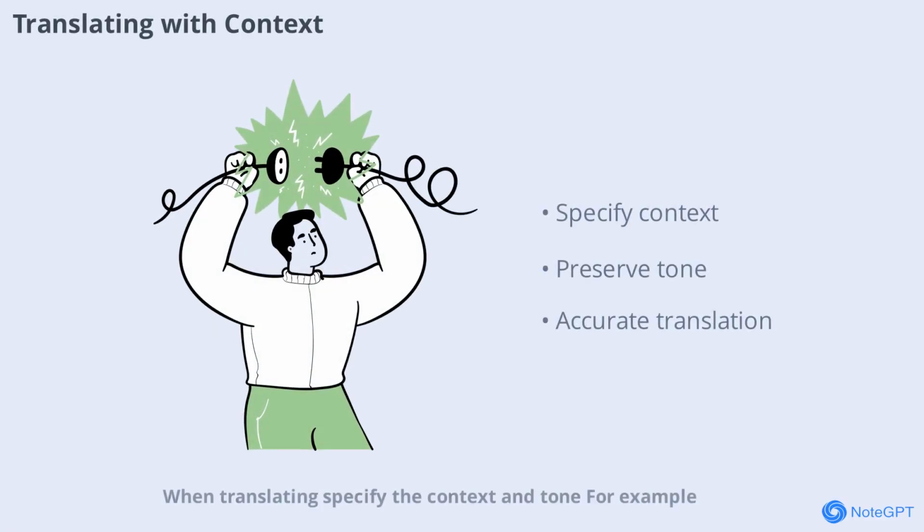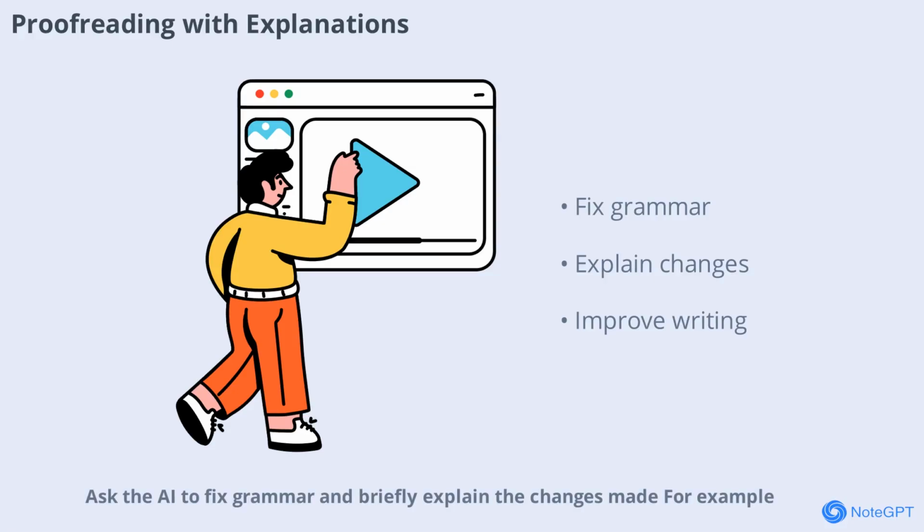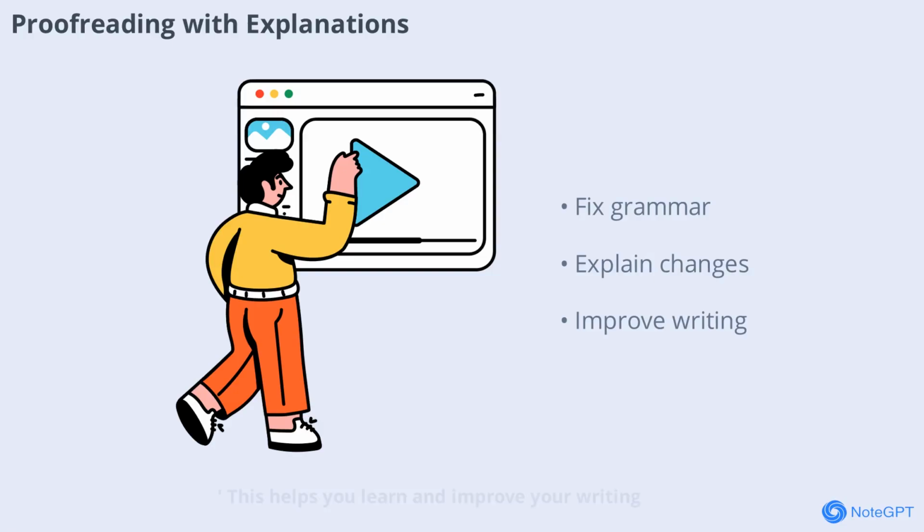When translating, specify the context and tone. For example, translate this paragraph into business formal Spanish, preserving the diplomatic tone. This ensures the translation matches your needs. Ask the AI to fix grammar and briefly explain the changes made. For example, fix grammar in this text and explain the changes. This helps you learn and improve your writing.